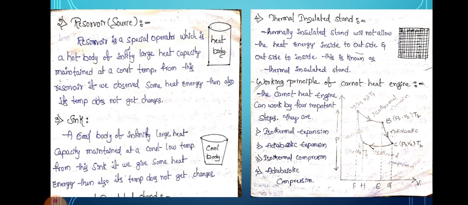So if we absorb some heat energy from this reservoir, its temperature does not change. The sink is a cool body of infinitely large heat capacity maintained at a constant low temperature.